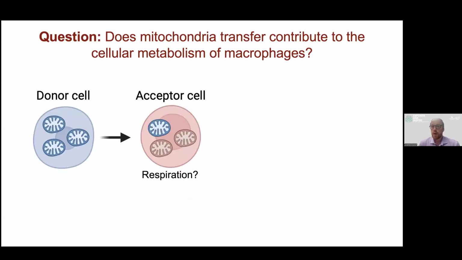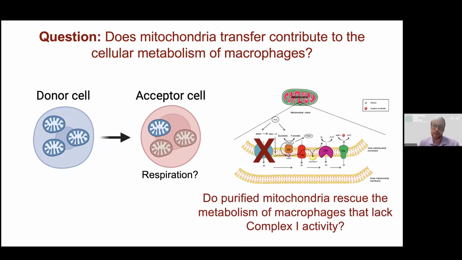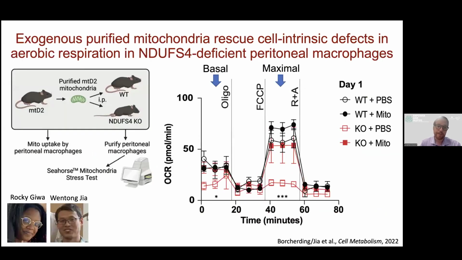The question that we are really interested in is whether or not mitochondria transfer could contribute to the cellular metabolism of macrophages or any other acceptor cell. And I really like to use genetic models, and this is what introduced my laboratory to Leigh syndrome and NDUFS4 mutations. We thought that maybe we could rescue cellular metabolism by using purified mitochondria to rescue cell-intrinsic defects in metabolism in cells that lack complex 1.